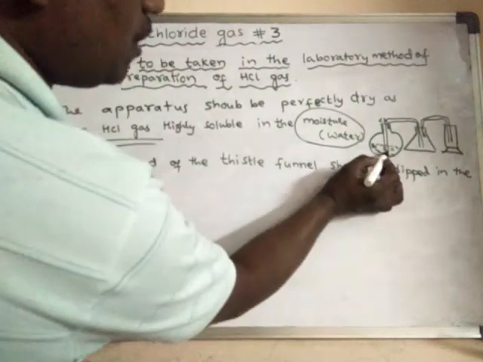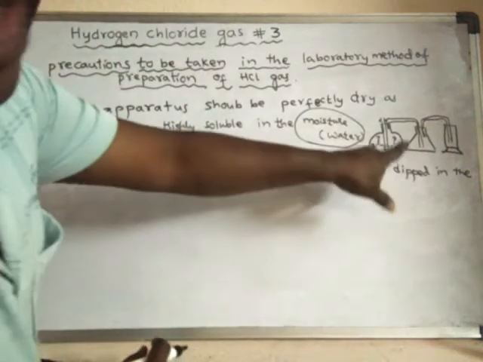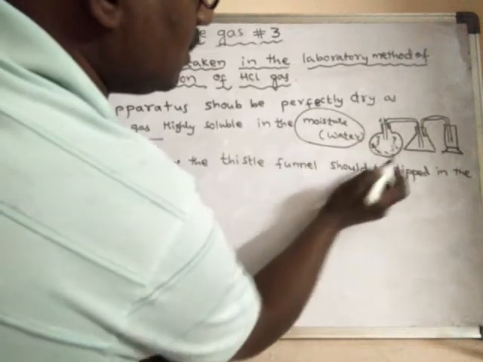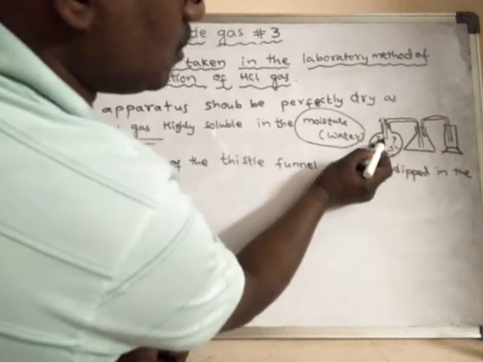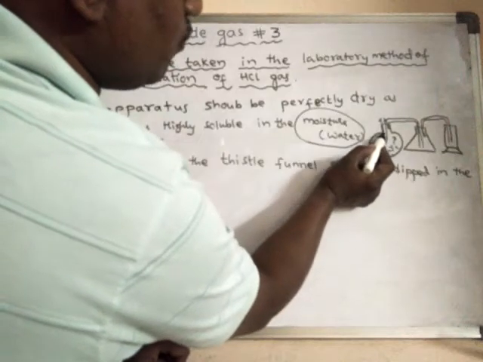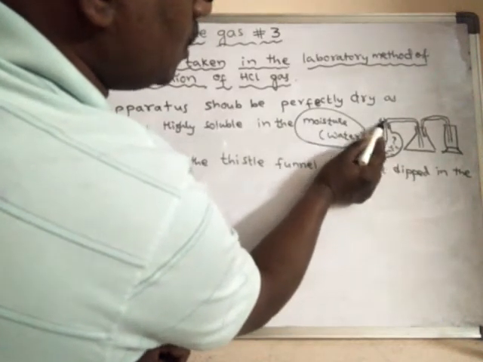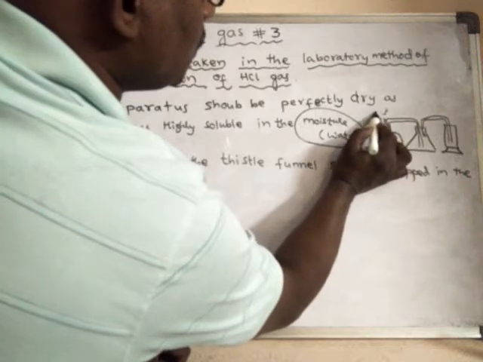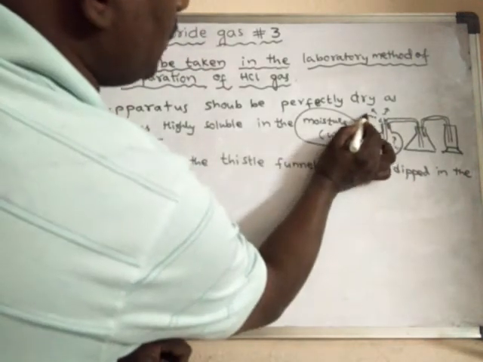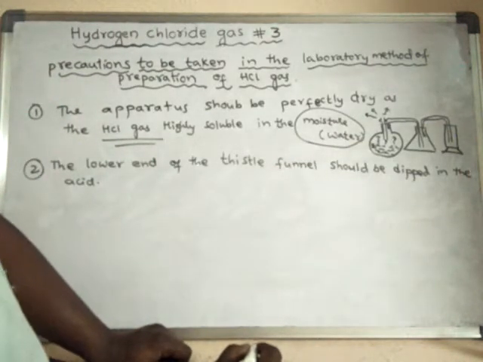Because during this process HCl gas is formed. Suppose it is not dipped in the acid, what happens? This HCl gas will escape through the thistle funnel and enter into the atmosphere, which may be very dangerous.